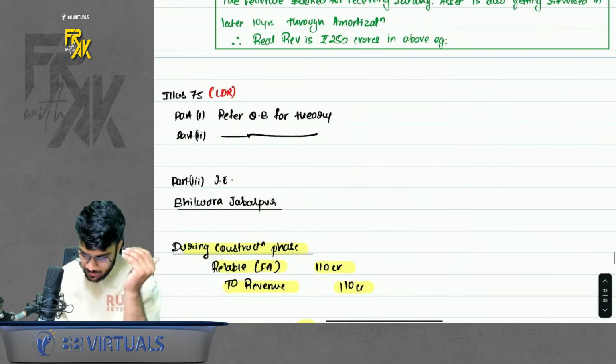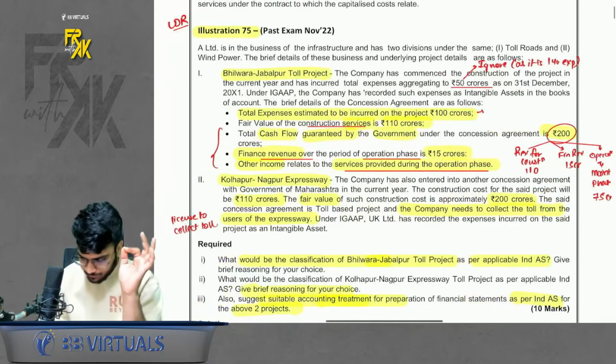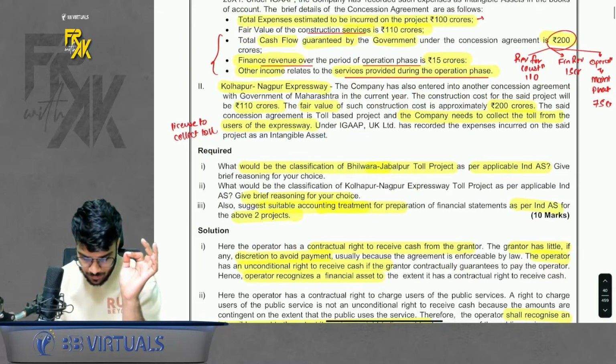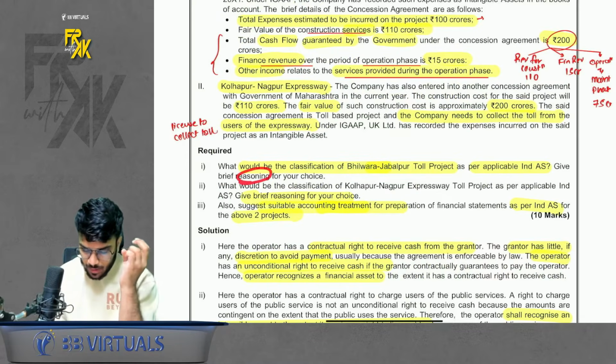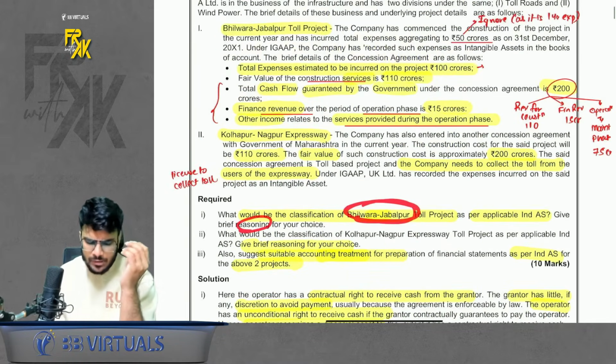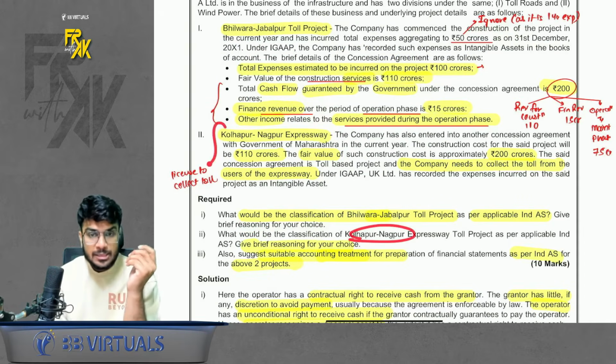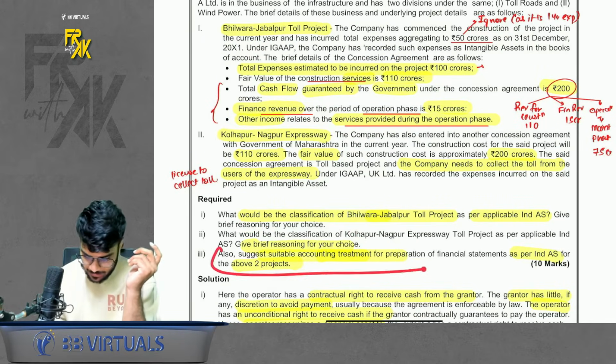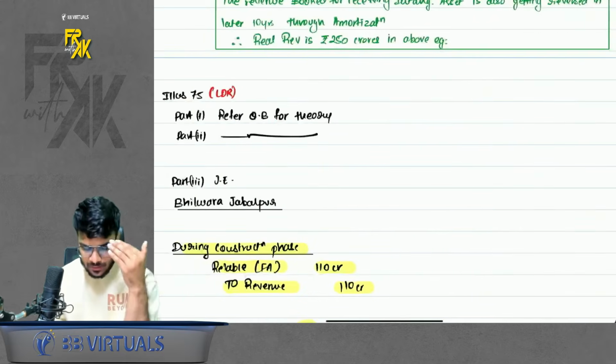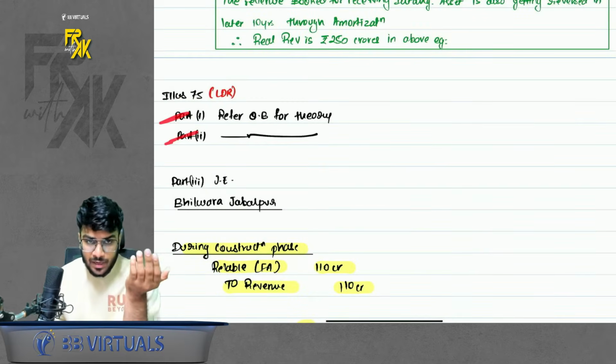First of all, there are three parts to this question. First part, they are telling you to give a brief reasoning how to account for this first project. So you will say you will book a receivable and everything. In the second, give a brief reasoning. So you will say you will book an intangible here. And third, give the entries. So the entries part is more crucial, of course, but theory also carries marks. So don't forget to write the theory.